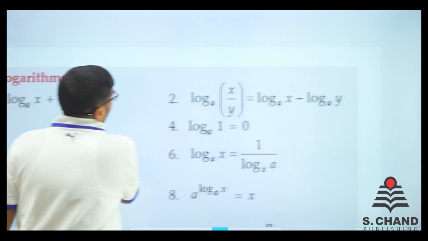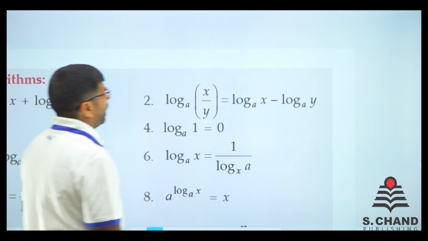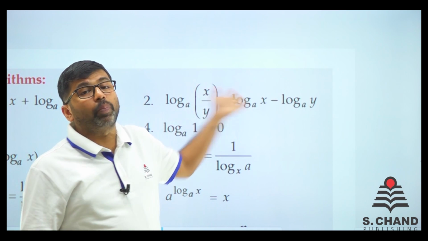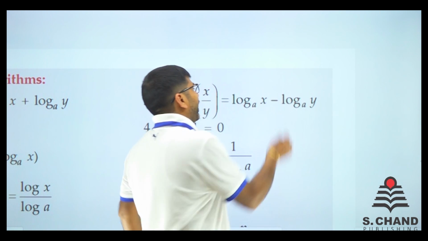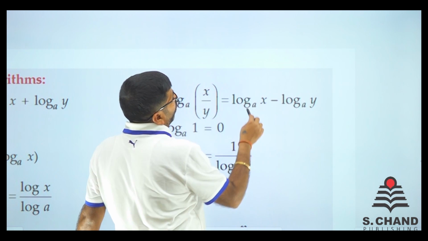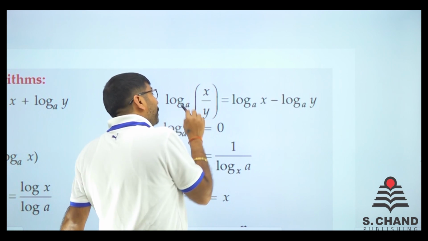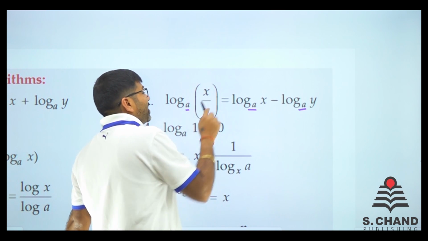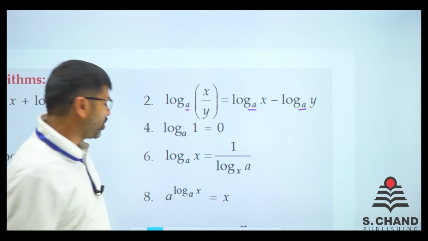Now we move on to formula number 2. In a similar fashion, if they are in division, that is, if in multiplication we put a plus, in division we put a minus. It is a simple formula. If it is in division, log x minus log y, base a, the base remains the same. See, the base remains the same. Just in division use a minus, in multiplication use a plus.